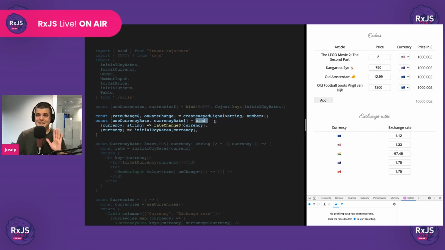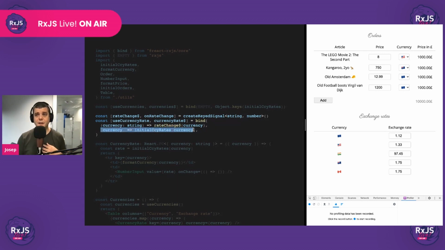And then here we can see how bind this time is not taking an observable; it's taking this factory observable, right? Let me explain what this means. This is very similar to using defer, if you are familiar with the defer operator of RxJS. From here, we can decide for each key the observable that we should be using, okay? We could have used rate change directly because it has the same signature, but I added the full function so that it's clear what we're doing here.